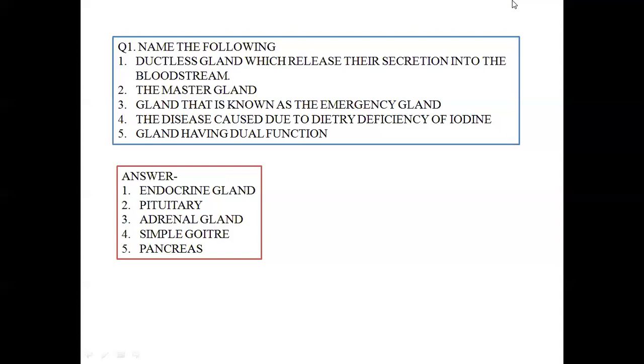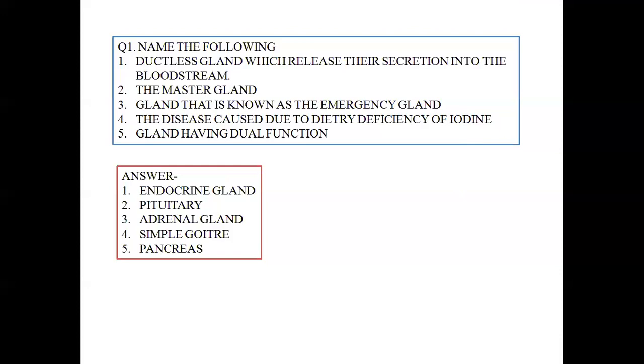Next is the master gland of the body. Which gland is known as the master gland? It is the pituitary. Now, pituitary produces its own hormone, which is known as the tropic hormone. Tropic hormone influences other endocrine glands of the body to increase their secretion of hormone whenever required to produce an appropriate biological response.